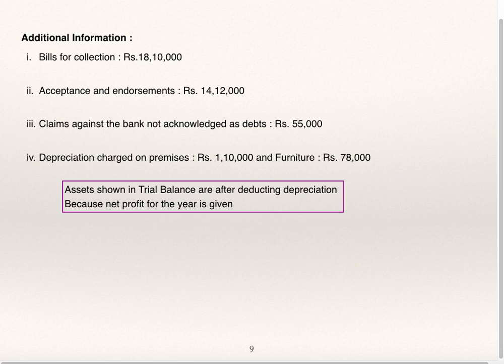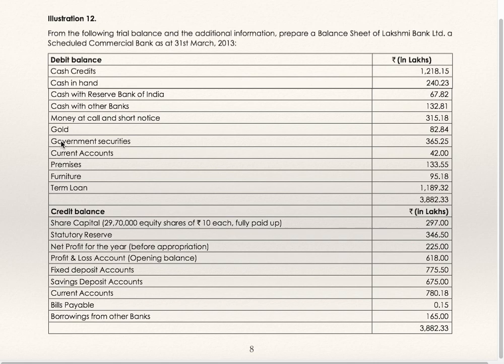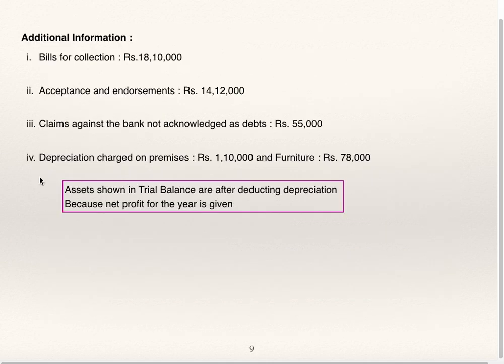Just now we have gone through the trial balance. In the trial balance, net profit for the year is given. That means assets are after deducting depreciation. So whatever asset value is shown in the trial balance, that only will go to the balance sheet. Very important. Assets are shown in the trial balance after deducting depreciation because net profit for the year is given.